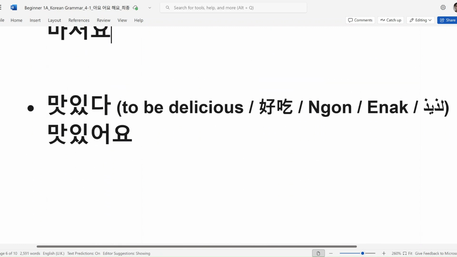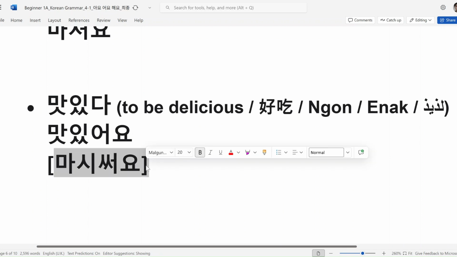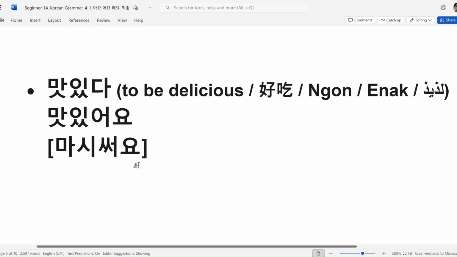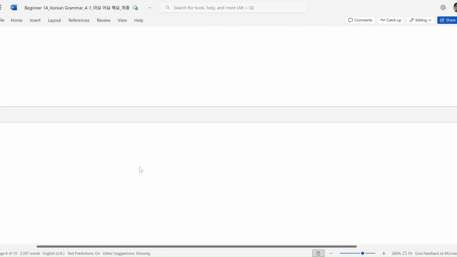So to be delicious is 맛있다. 자, can you check the vowel type is 이 here? So 맛있어요. How do you pronounce it? 맛있어요. 네, 맛있어요. 자, 이렇게 했습니다. Let's move on to the third type of